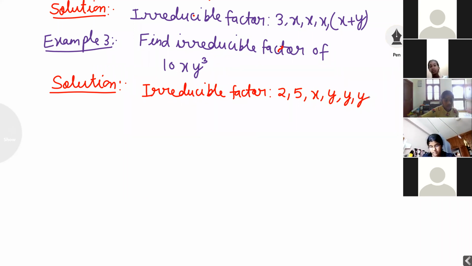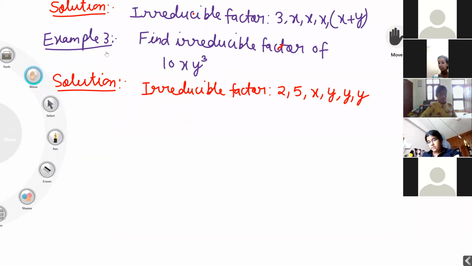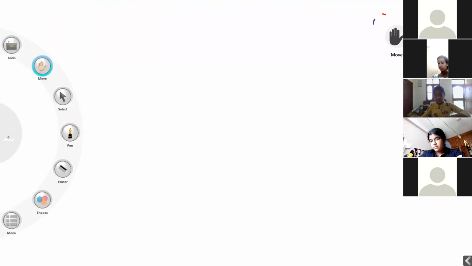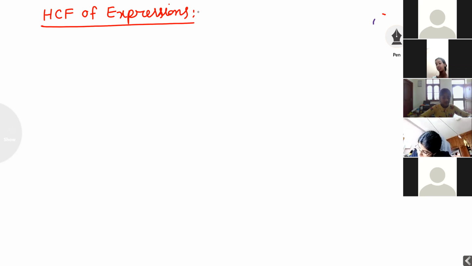Now keep heading everyone: HCF of expressions. How to find HCF if they have given an expression?